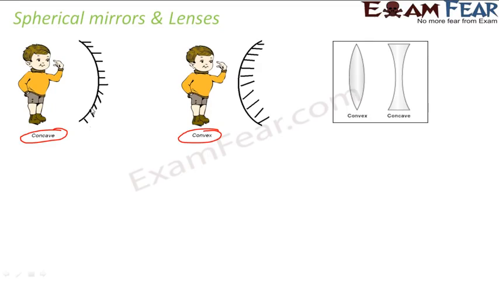In a similar way, we also have concave and convex lenses. So the convex lens is this one and the concave is this one. So in lenses, you basically have two spherical surfaces together. Whenever we talk about image formation in mirrors, we talk about the phenomenon of reflection, because here light falls and bounces back. Whenever we talk about image formation in lenses, we talk about the phenomenon of refraction, because in this case there is a different medium, like air to glass to air. So there is a change in medium, so bending of light. So there we are going to talk about refraction.